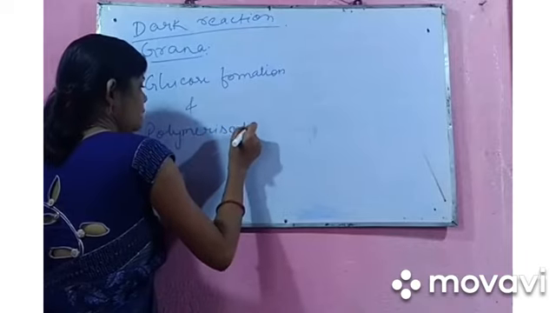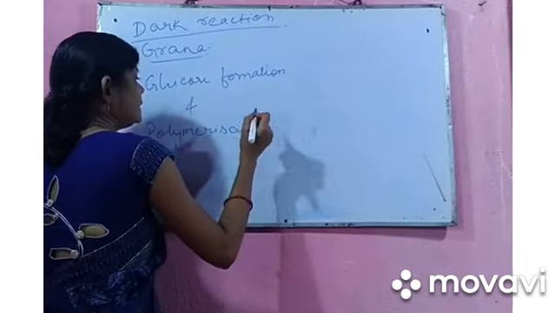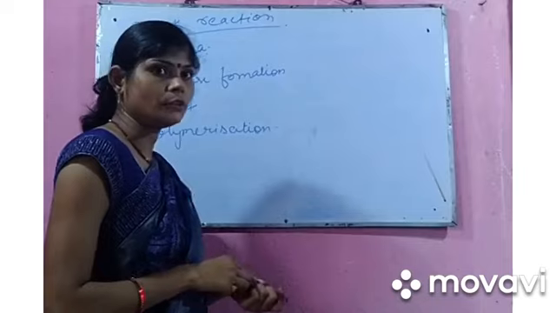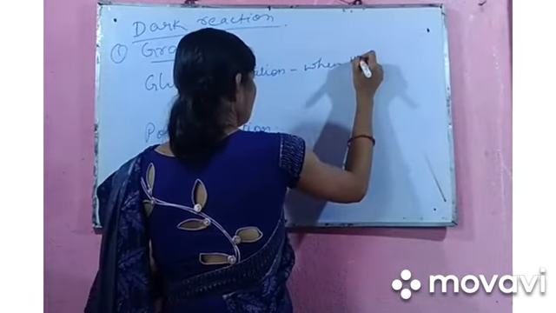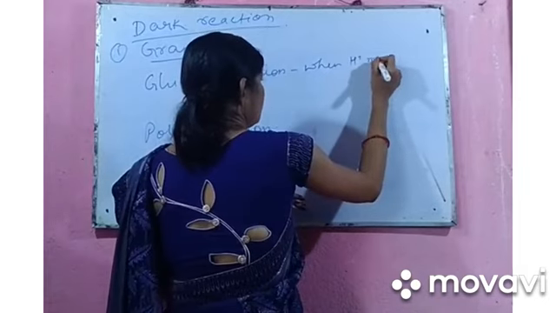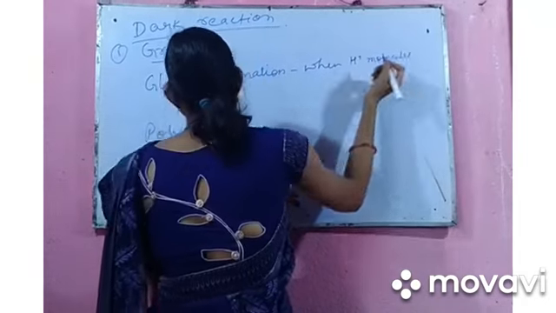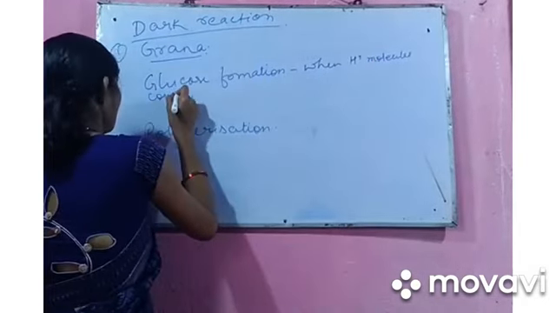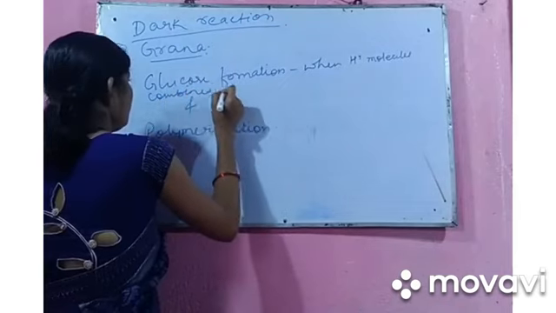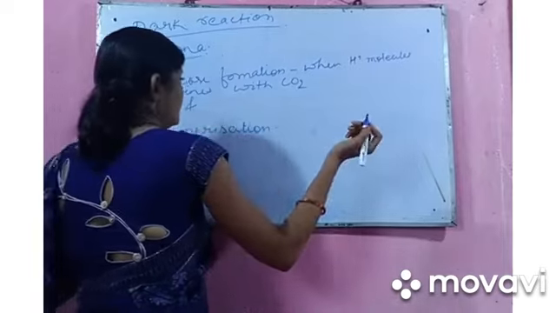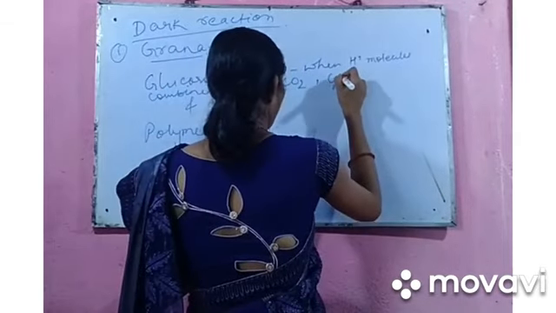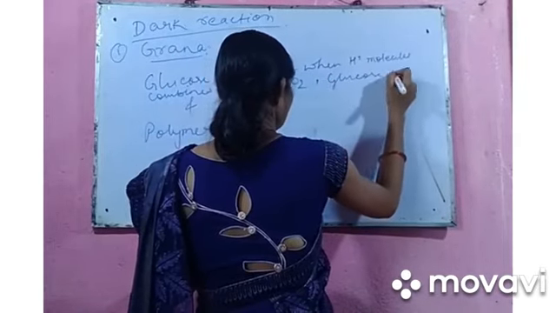In glucose formation, again I am repeating that when hydrogen molecules combine with carbon dioxide, glucose is formed.